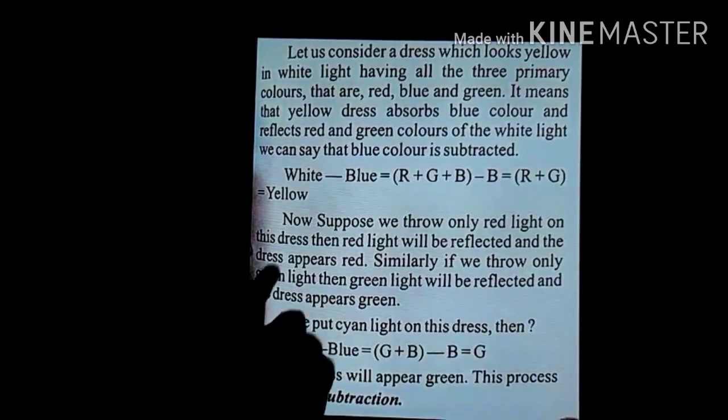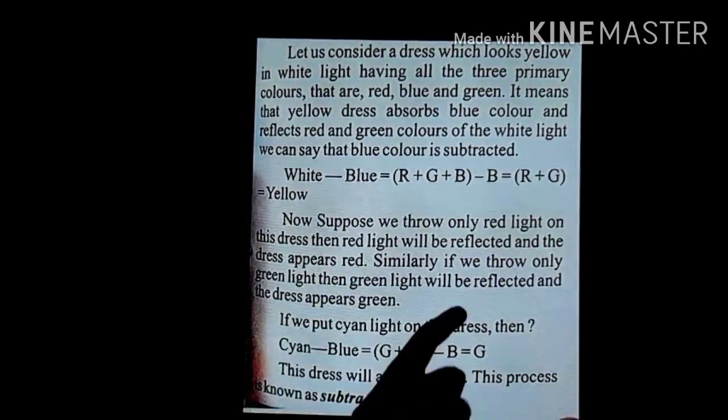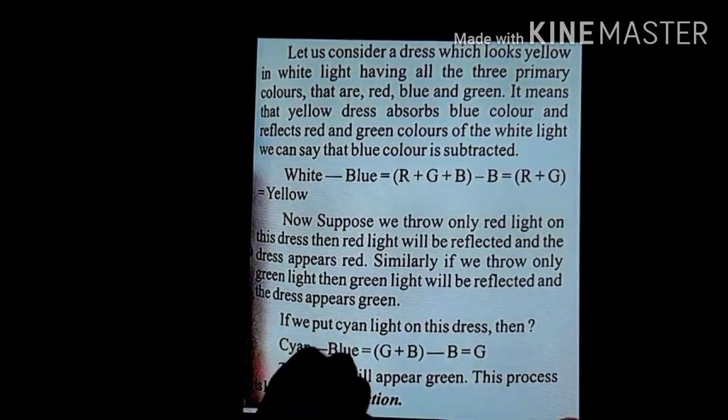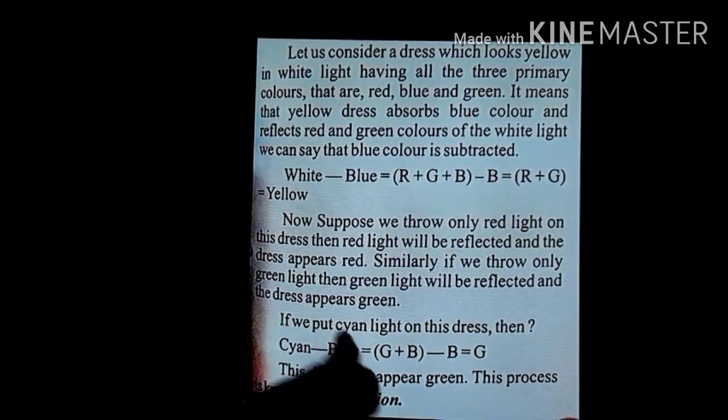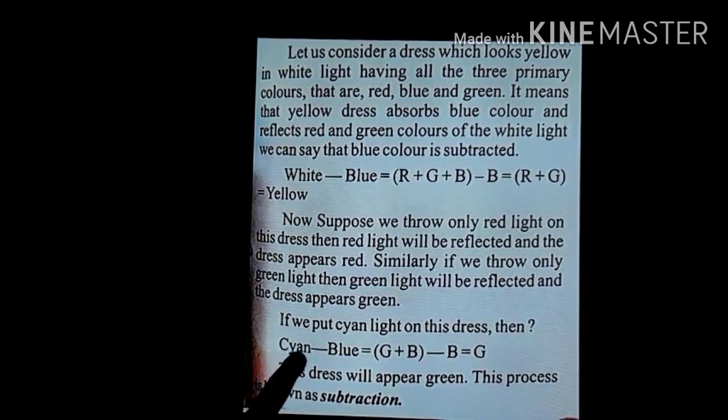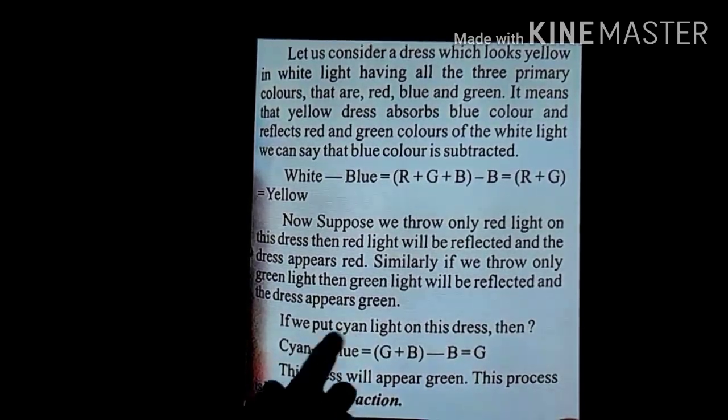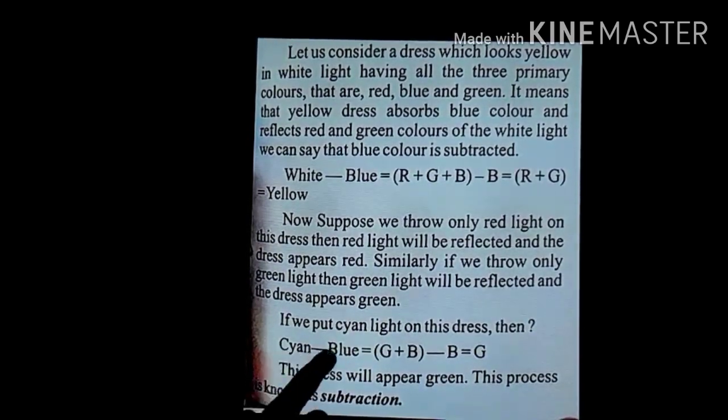Similarly, if we are throwing only green color on this shirt, then the green color is reflected back by the shirt, and the dress appears to be green. Okay, the next is, if we put a cyan light on this yellow dress, what will happen? Of course the shirt is absorbing blue color, means cyan minus blue.